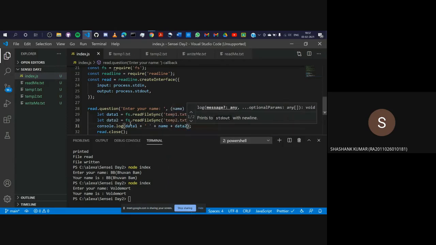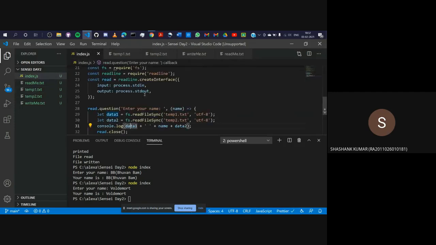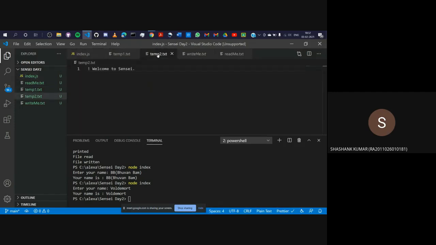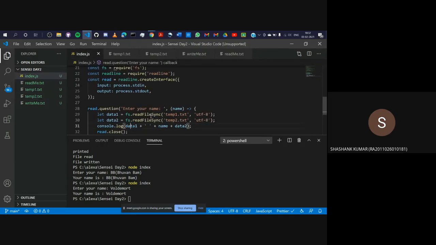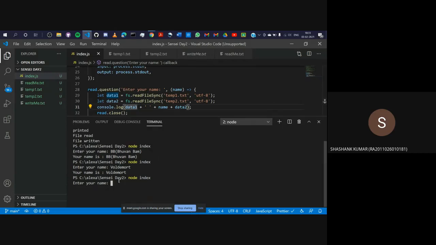So data 1 stores what data is there in the template 1, that is, hi, your name is your name, and then the template 2 stores welcome to Sensei. Let's run this. I'll say this again, node index. So increase the size. Okay, enter your name. Let's say my name is Sashank. So it will print, hi Sashank, welcome to Sensei. So you have successfully used the FS and the readline module together.